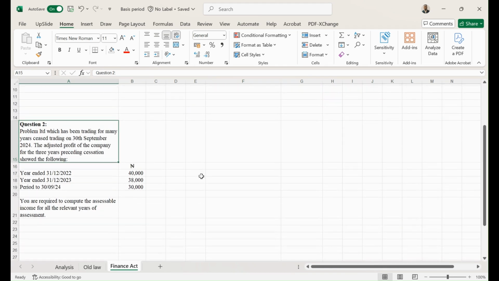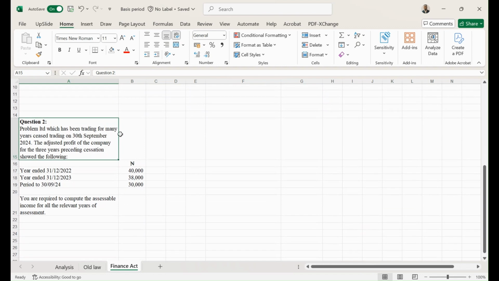All right. So, Problem Limited has been in business and ceased operation on 30th September 2024. Now, the adjusted profit of the company for the 3 years is given below. Required: compute the assessable income for all the relevant years.